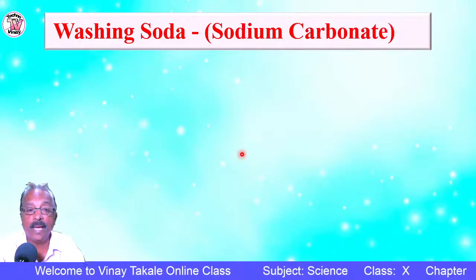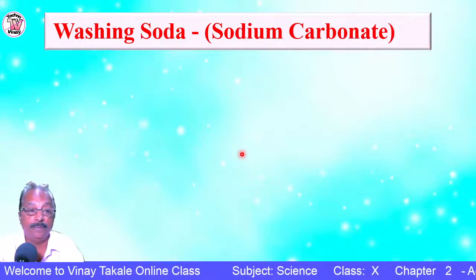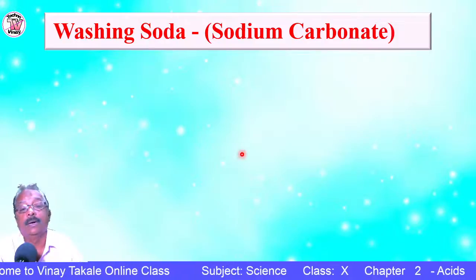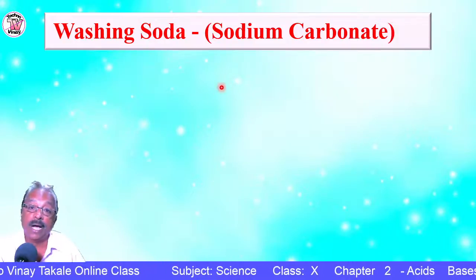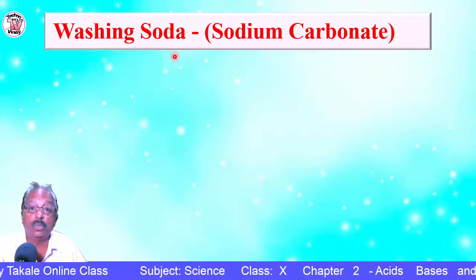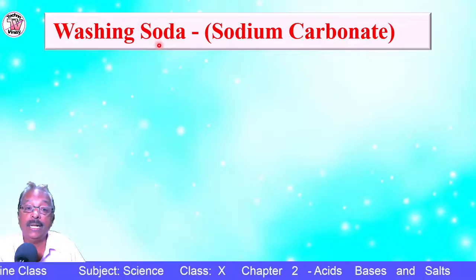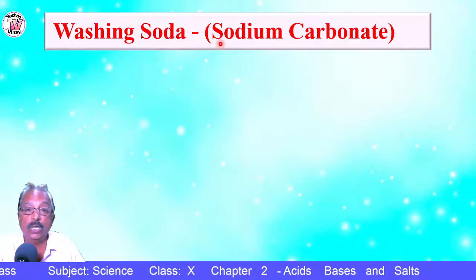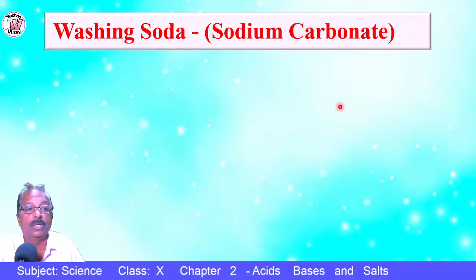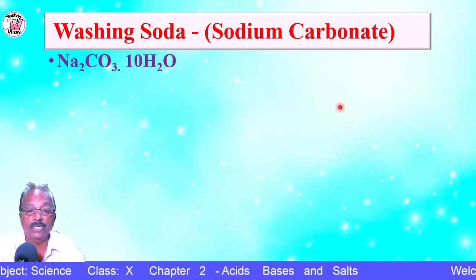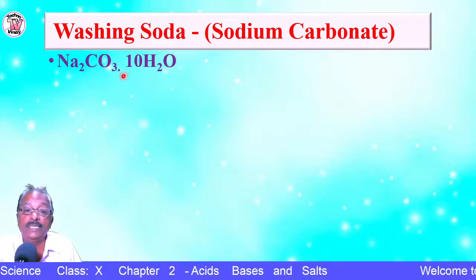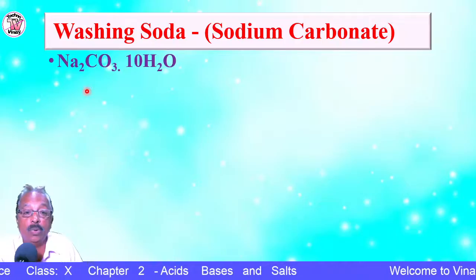So another compound which we are familiar with, which was used in our house to wash our clothes, is washing soda. The chemical name of washing soda is sodium carbonate. What is the formula? Na2CO3.10H2O.